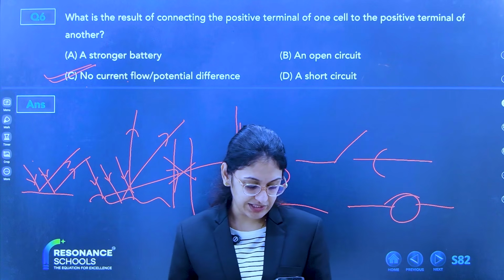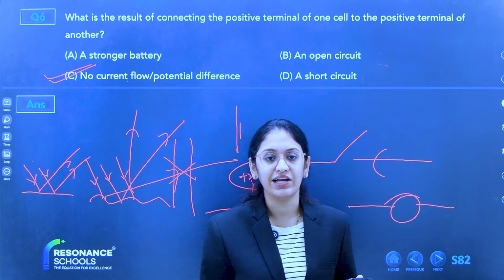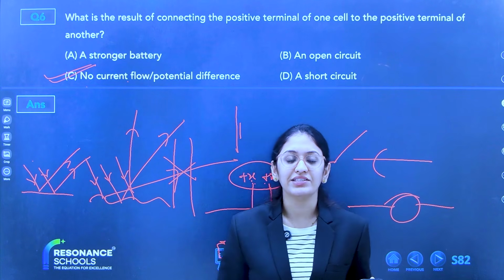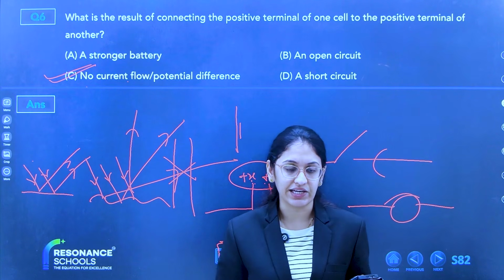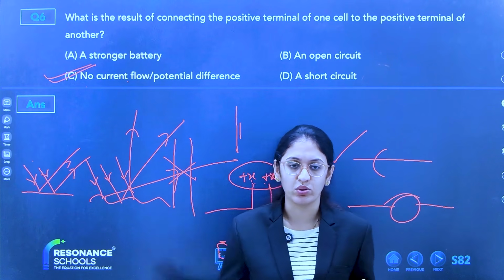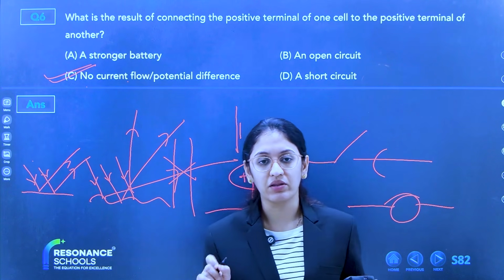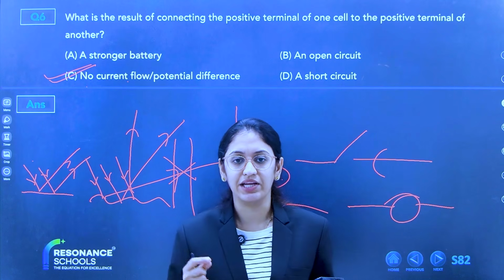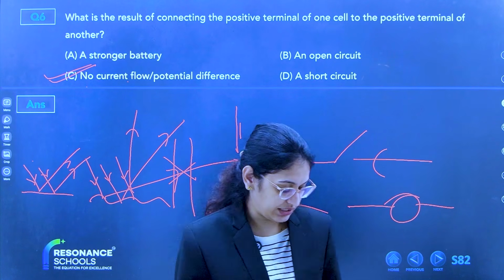Ma'am, is one cell primary and secondary? See, cells are of two types, primary cell and secondary cell. Primary cells cannot be charged again and again. They are one use, we can throw them away. But secondary cells, we can't throw away. We can recharge them again and again.